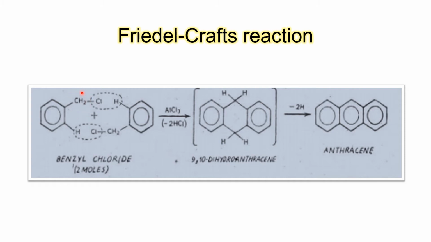See, this acting as an electrophile will get substituted over here, and at the same time this will act as an electrophile, it will get substituted over here. So initially we get 9,10-dihydroanthracene, which easily upon removal of two hydrogens can give us anthracene.